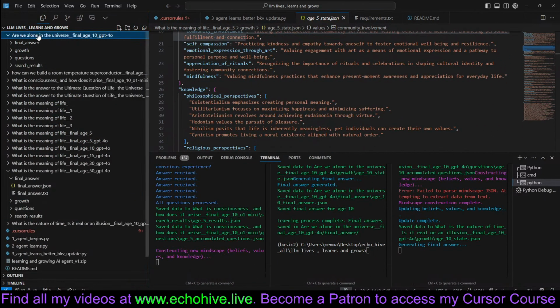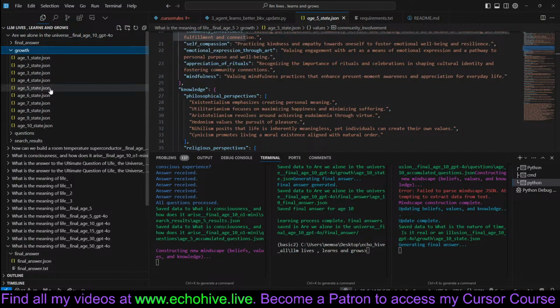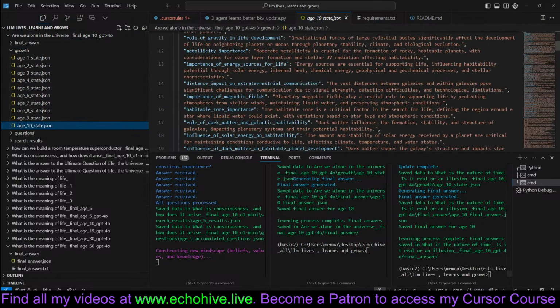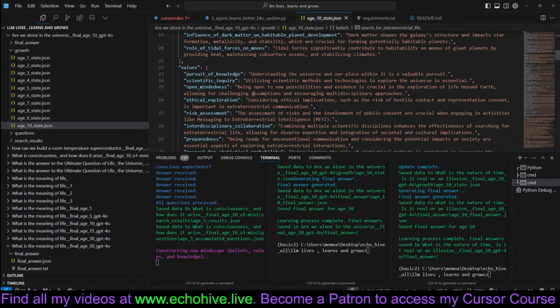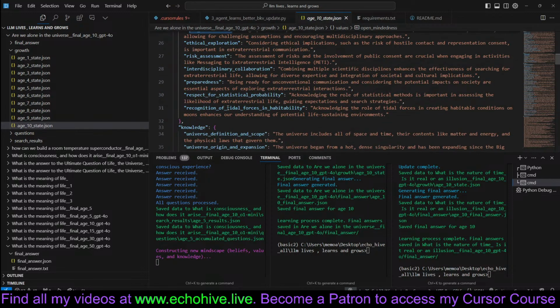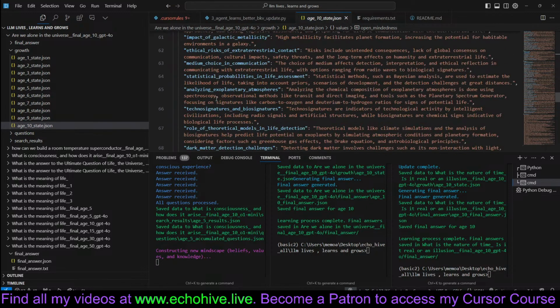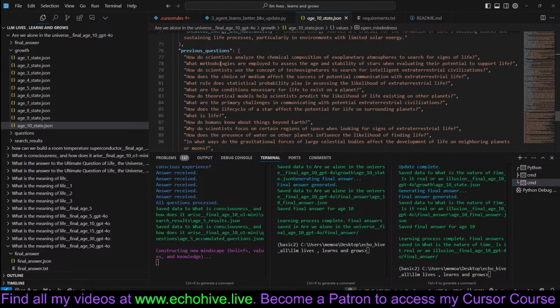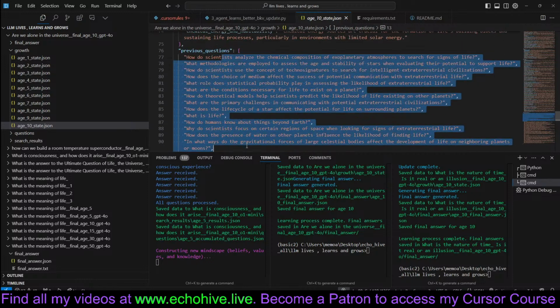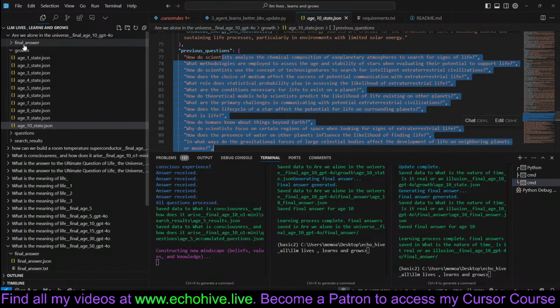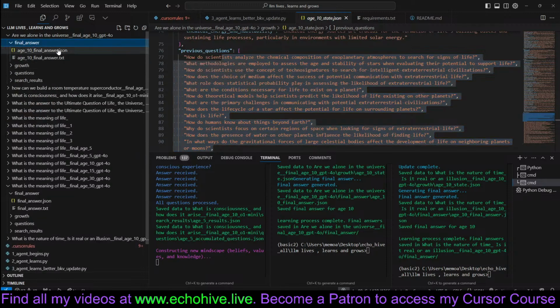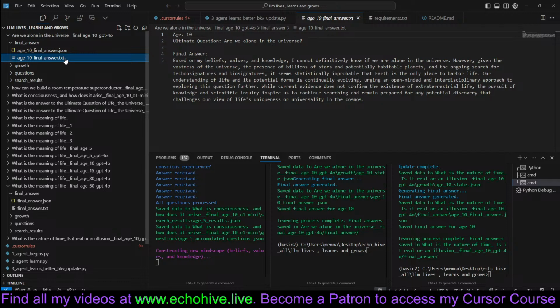We can actually take a look. "Are we alone in the universe?", for example, has been completed at age 10. These are its accumulated beliefs: existence of the universe, cosmological theory, dark matter, search for extraterrestrial life, and so forth. Values are pursuit of knowledge, scientific inquiry, open-mindedness. It's quite extensive, all formed by asking and answering these questions right here. As we can see, there are 50 of them. And it writes its final answer as both a JSON and an HTML final answer.